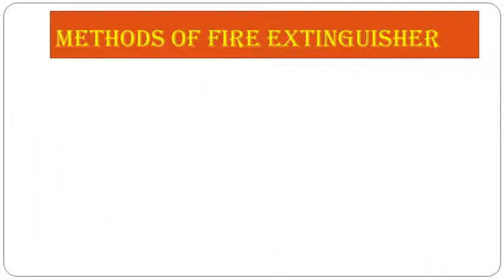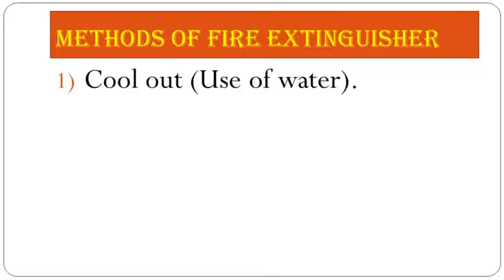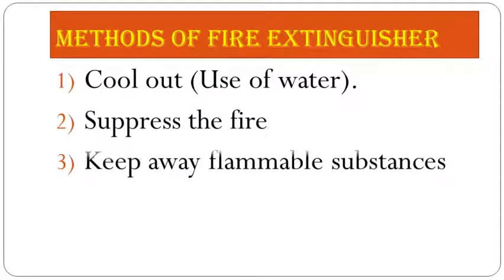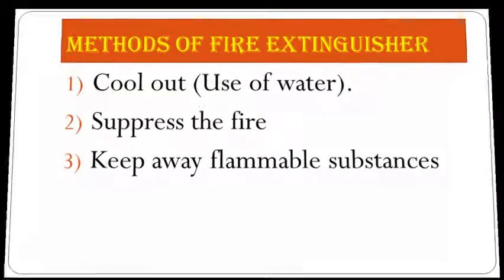Now after looking at the types of fire, here are the methods of fire extinguishing. There are three main methods to stop the spread of fire or to control all types of fire. Now let's see one by one. First is to cool it out, or the use of water. Next is to suppress the fire. The third one is to keep away flammable substances. Now we will see them one by one in detail.